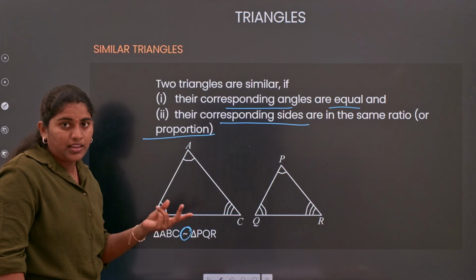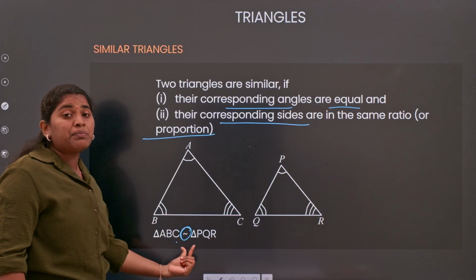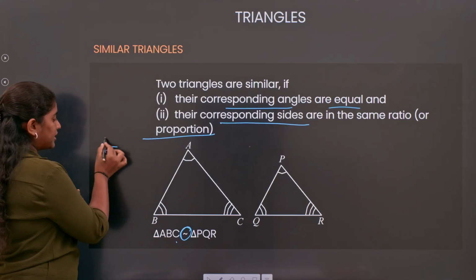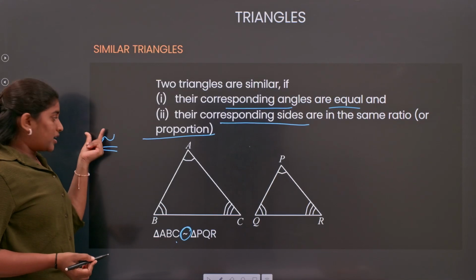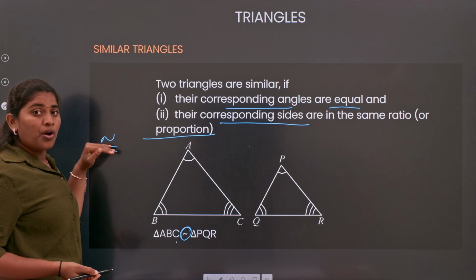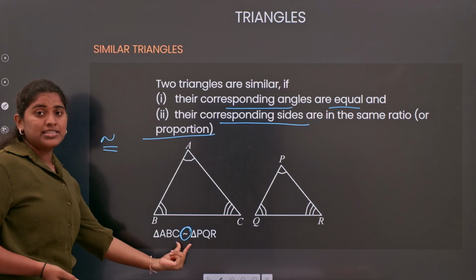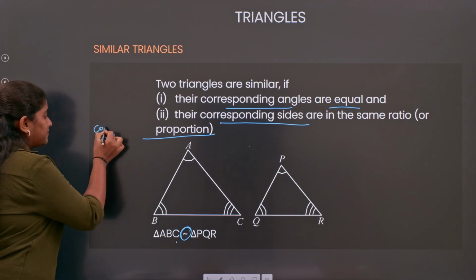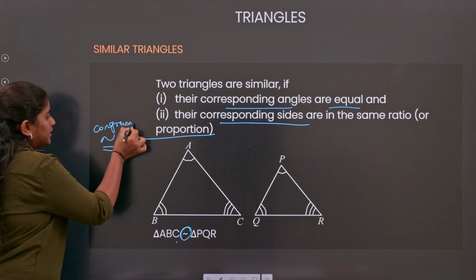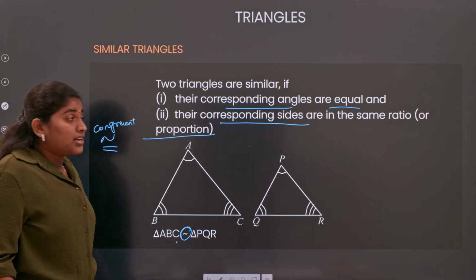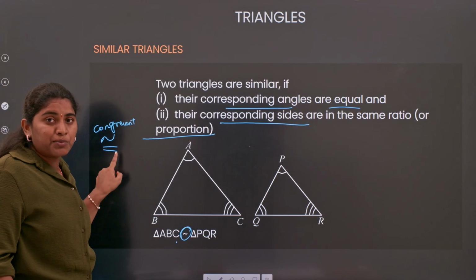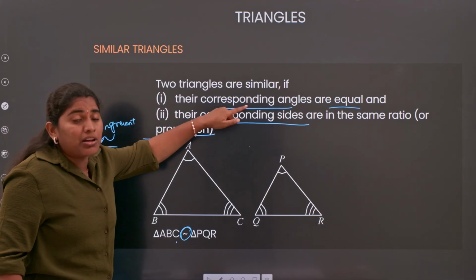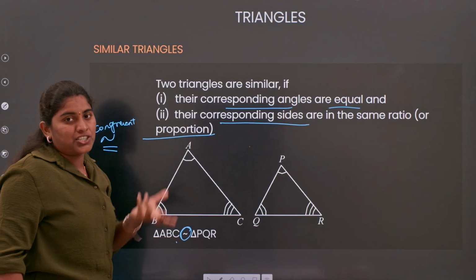For congruent triangles we have a symbol with two horizontal lines; if we remove these two horizontal lines, that becomes the sign of similar triangles. In congruent triangles, the corresponding angles are equal and corresponding sides are equal. But in similar triangles, corresponding angles are equal but corresponding sides are in the same ratio.